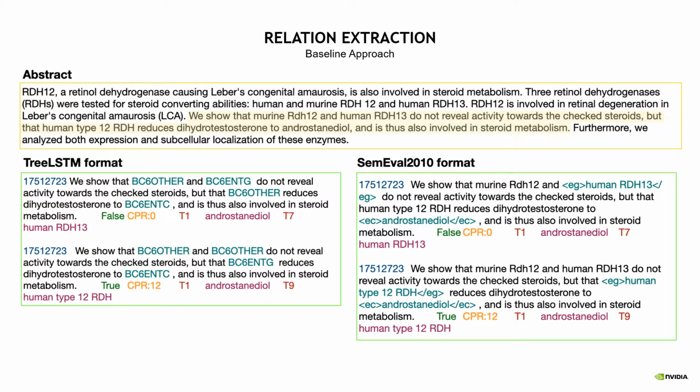And then the specific chemical and gene that we do want to predict the relationship between, we have a special chemical and a special gene mask. On the right-hand side, we have the SEM-eval format, in which we completely ignore every other chemical and gene in the sentence, and then add a tag around the chemical and gene that we want to predict the relationship between.